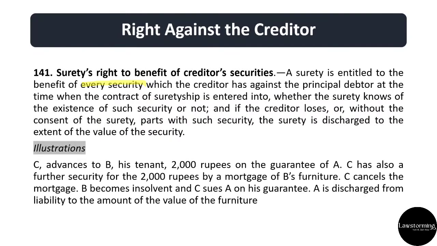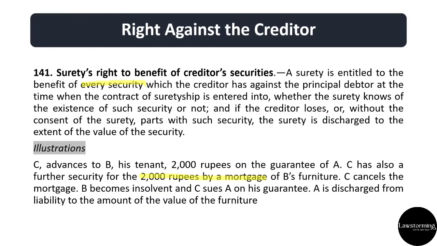C advances to B, his tenant, 2,000 rupees on the guarantee of A. C has also a further security for 2,000 rupees by a mortgage of B's furniture. Now C cancels the mortgage. So here the mortgage was the security and C cancels this. B becomes insolvent and C sues A on his guarantee. Now in this case, A is discharged from his liability to the amount of value of furniture, because the mortgage was the security, and he cancels the mortgage without the surety's consent, and therefore the surety in this case is discharged from his liability to the extent of the amount of the furniture.